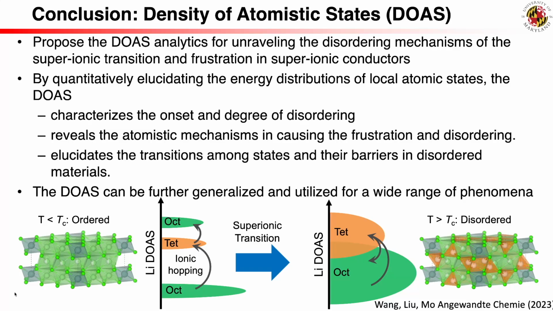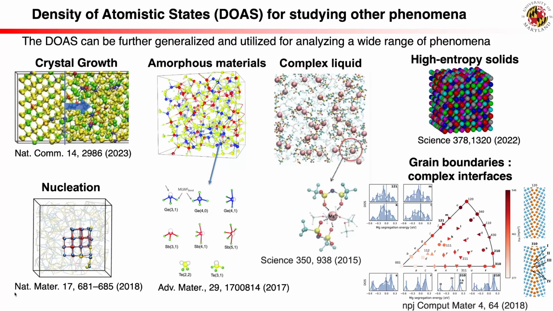DOAS can be further generalized and utilized for a wide range of phenomena, including amorphous materials, phase transitions, nucleation and growth, complex fluid systems, and high-entropy materials, in which locally disordered atomistic configurations and energetics play crucial roles in the physical properties and processes. For example, high-entropy mixing of multiple elements in the material may cause extensive broadening of atomistic states, which have been demonstrated in designing super-ionic conductors. We look forward to further science advancements made by using DOAS.